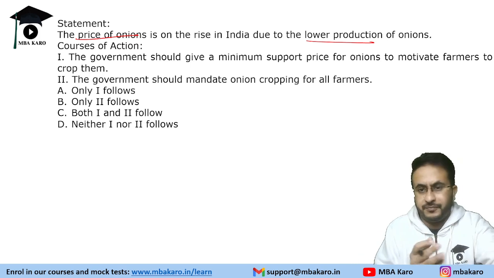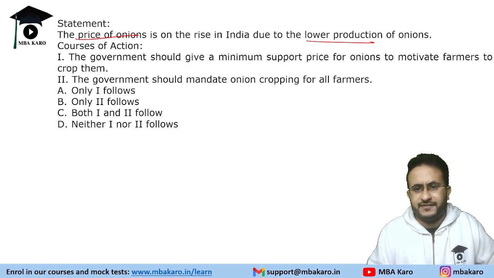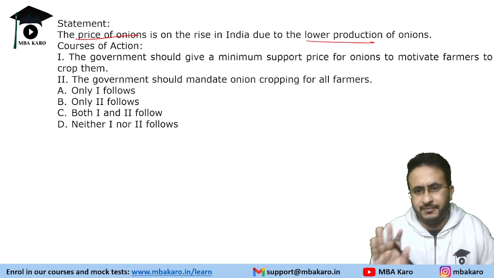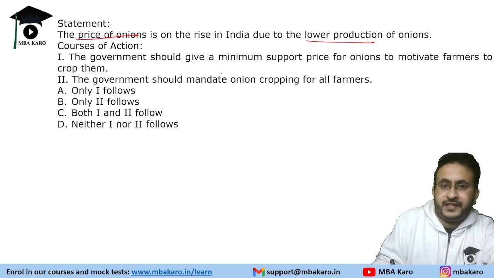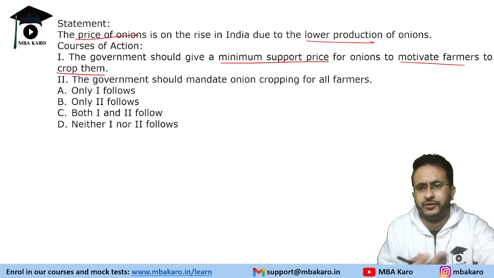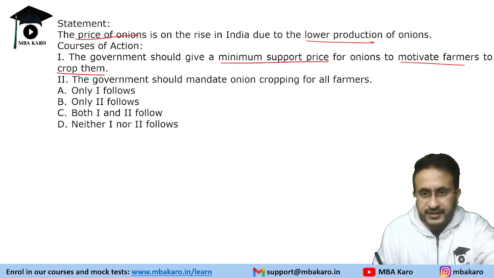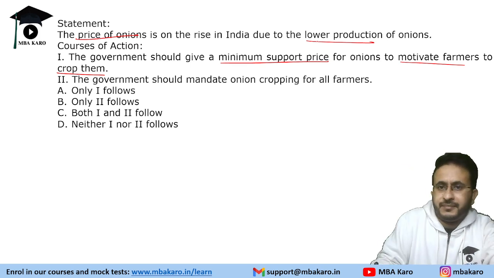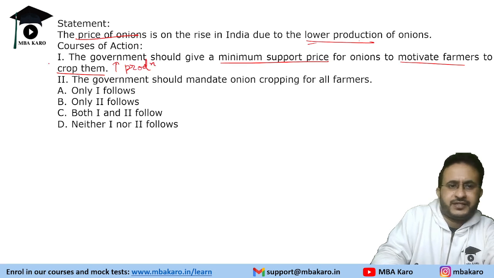Now minimum support prices, the government will give some price that you will earn this much minimum, right? Now, if they give minimum support price to the farmers, they will crop them, right? It is giving motivation to the farmers. So definitely they will go ahead and cultivate onions. And if they cultivate onions, the issue is lower production. So production will go up. Okay, so this is a valid course of action.